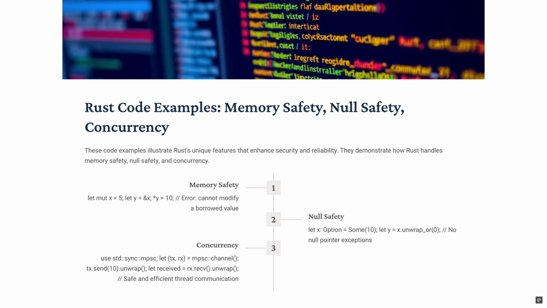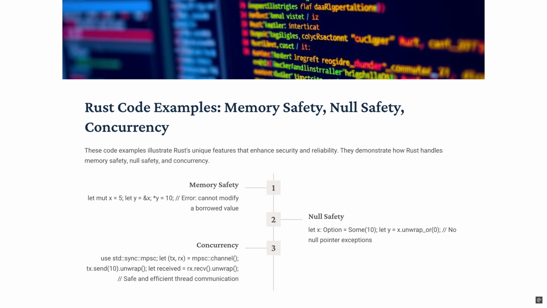Here a new channel is created using mpsc::channel(), which returns a tuple containing two parts, a transmitter, tx, and a receiver, rx. tx is used by the sending threads to send messages into the channel. rx is used by the receiving threads to receive messages from the channel. So in the next line, tx.send(10).unwrap().